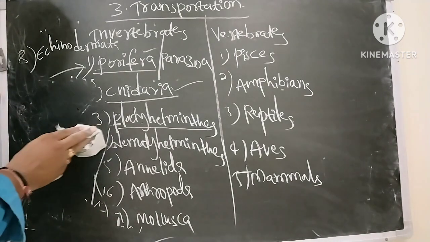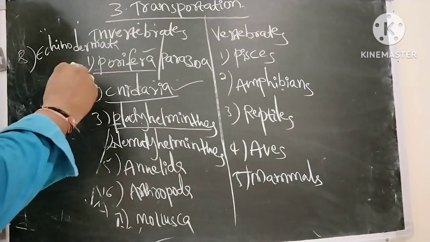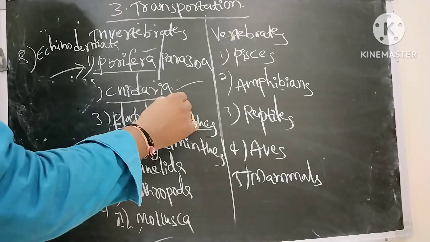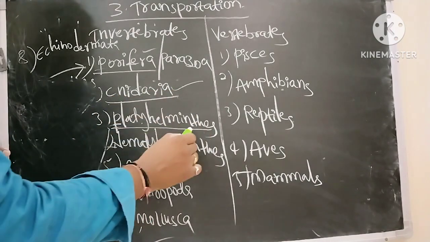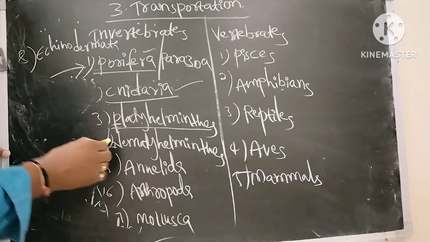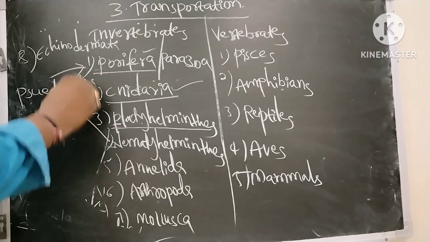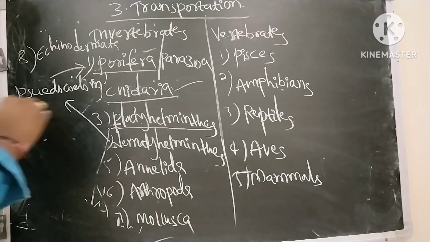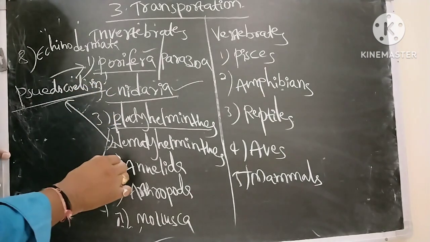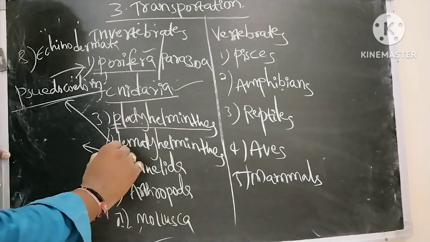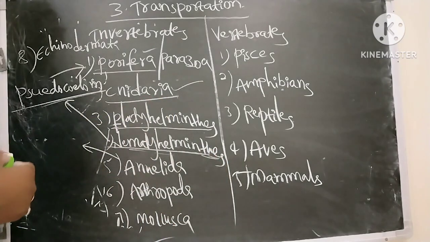Next one. So in porifera, water bathes almost all cells. Cnidaria, gastrovascular cavity. Platyhelminthes, digestive system and excretory system take the responsibility. In nematohelminthes, pseudocoelom takes the responsibility for the distribution of materials. Example for nematohelminthes is roundworms. Next, annelida.